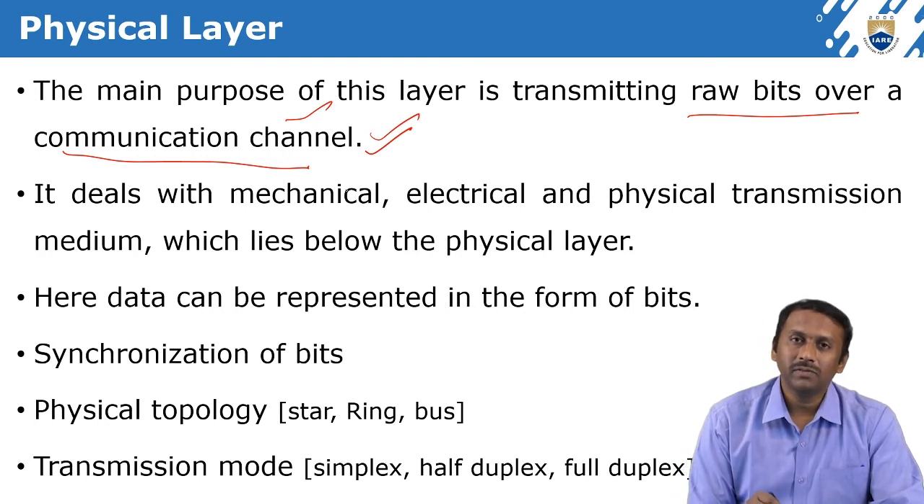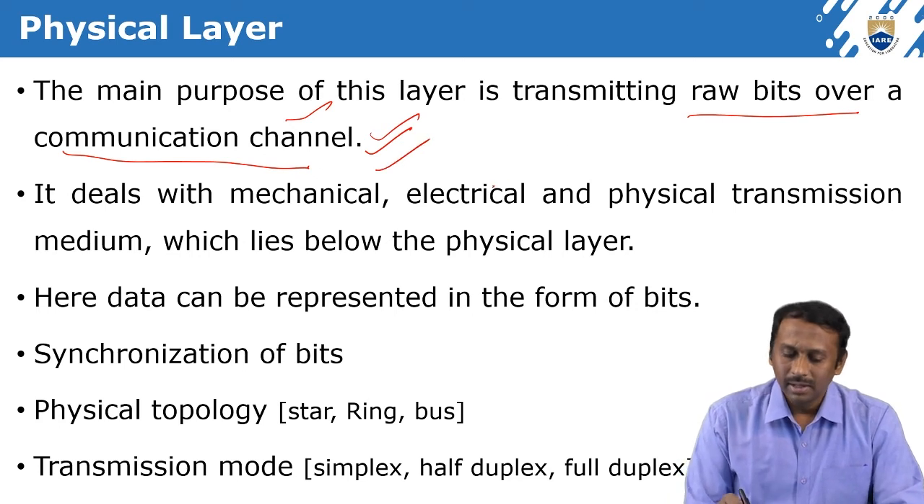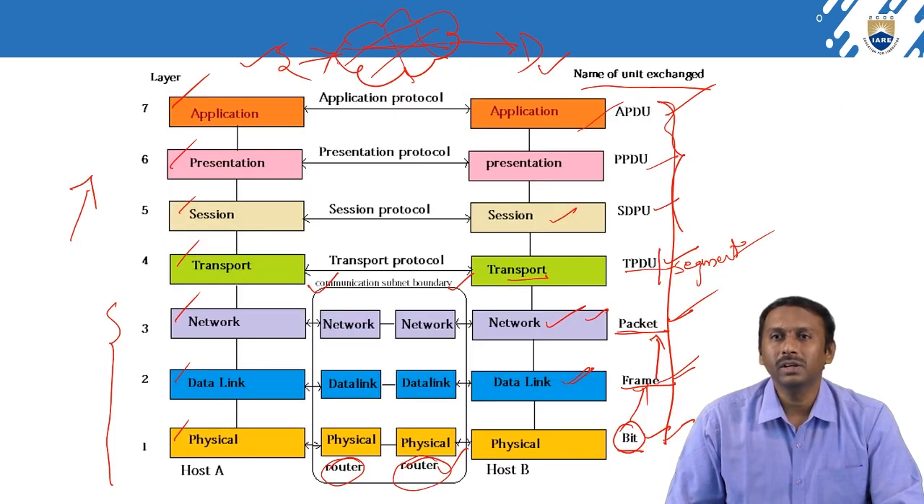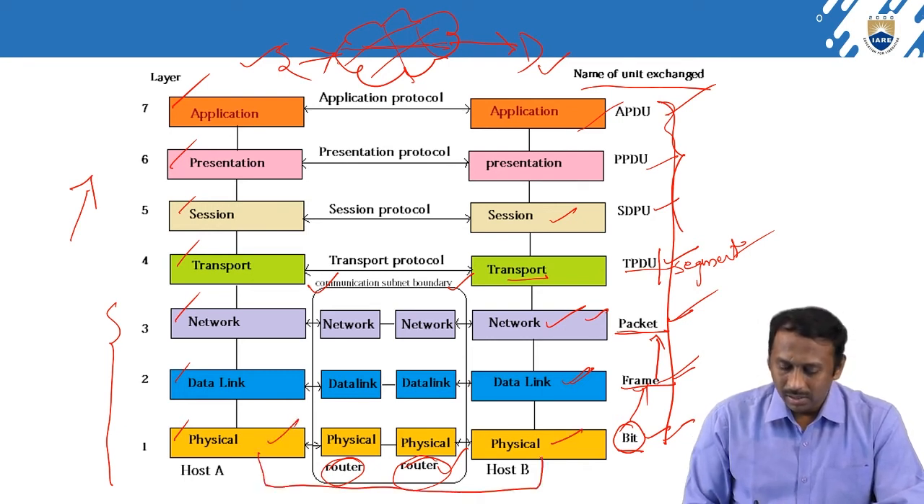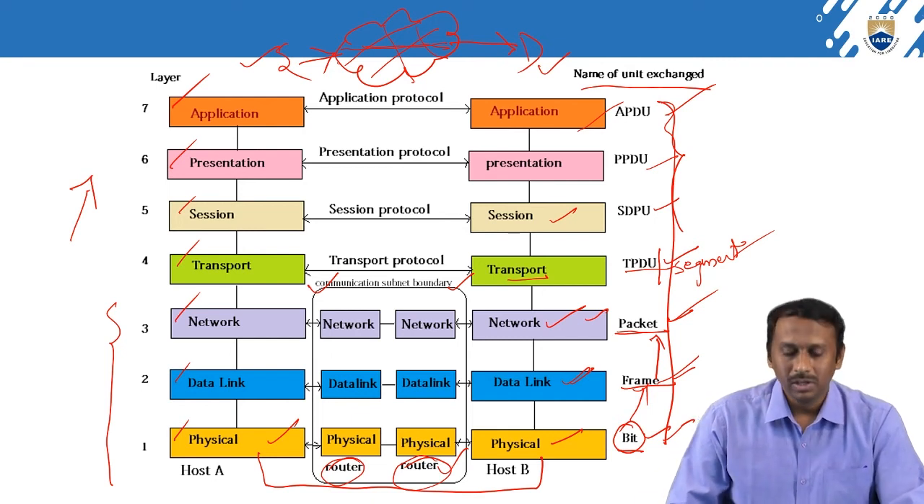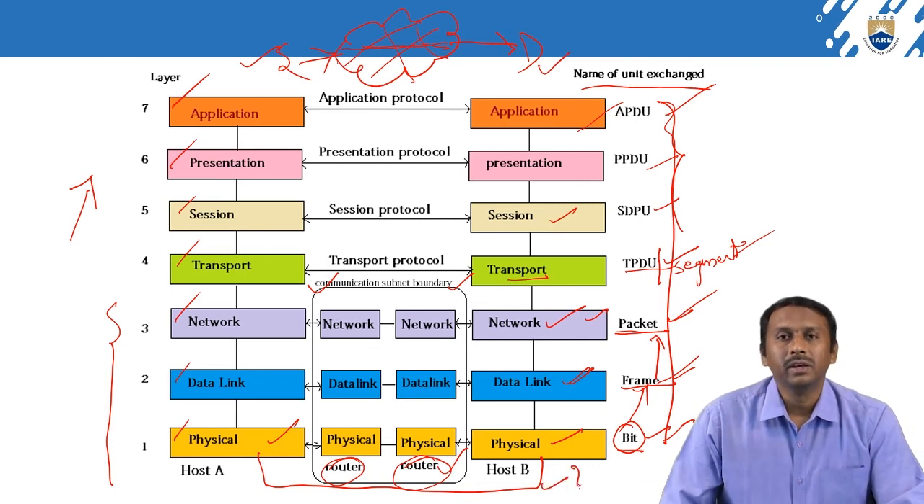So the physical layer directly deals with the mechanical, electrical, and physical transmission medium which lies below the physical layer. If you observe this diagram, this is a physical layer and this is a physical layer. Like this, there is a connection from one system to another system. So what is this link? This link indicates physical cables or connections.